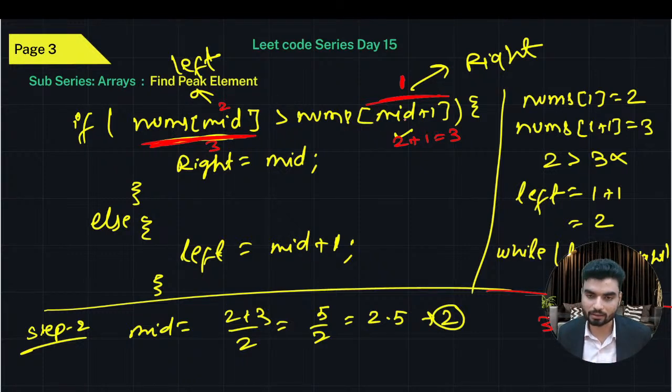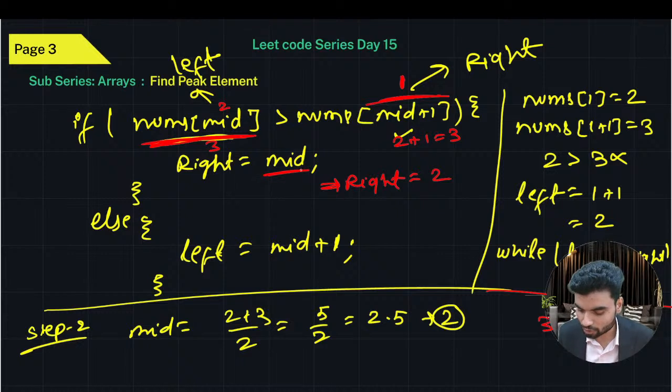And tell me one thing, if this mid is greater than the right part, which means you don't have to search at right. All the values exist at left. The peak exists at left. So what will you do? You'll update the right. So right will be the mid. So the value of right will become here. The value of right will become 2, because the value of mid was 2.